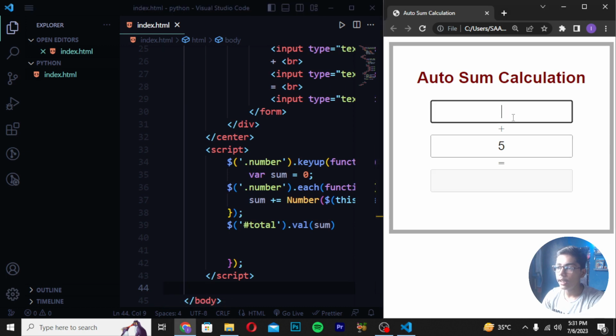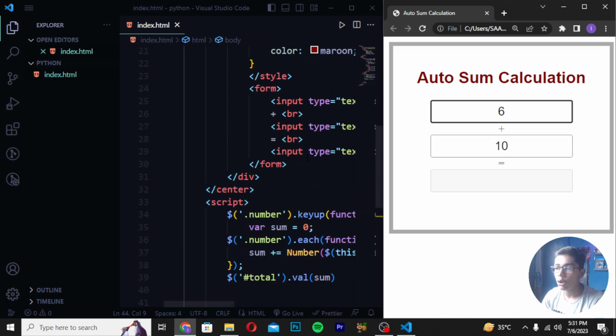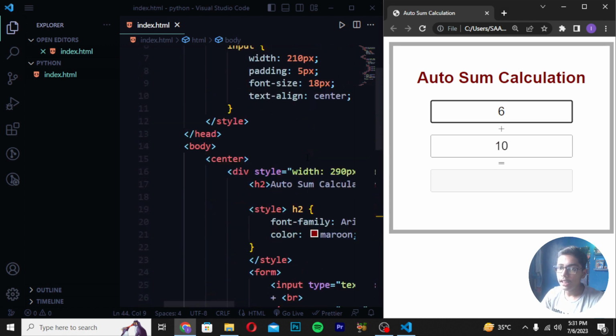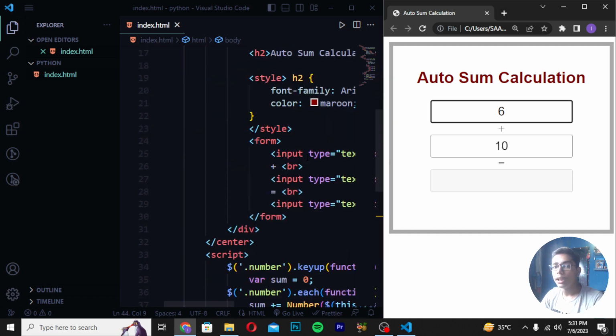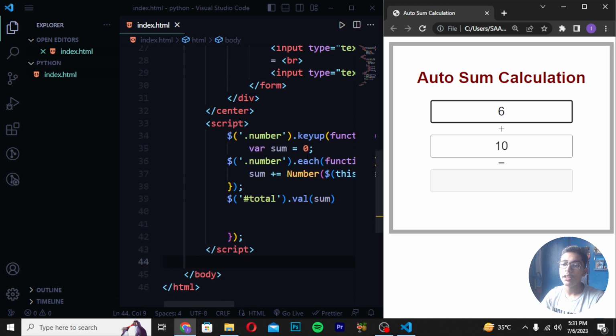Like if I write here 6 plus 5 or 6 plus 10, you will be getting the answer here. So like this, you can create this auto sum calculation using Python at the backend, and we have also used the jQuery library to build this project using Python in artificial intelligence. I hope you understand this different project which we have built here.